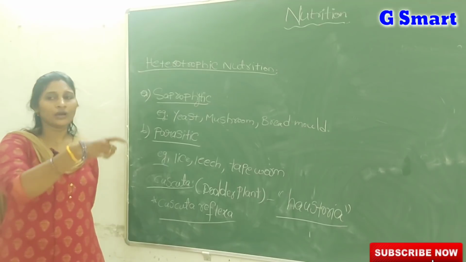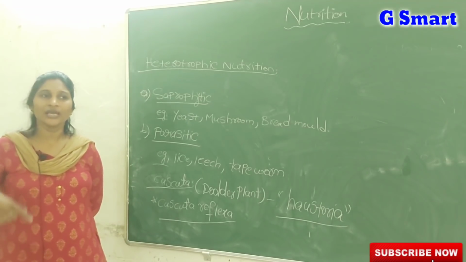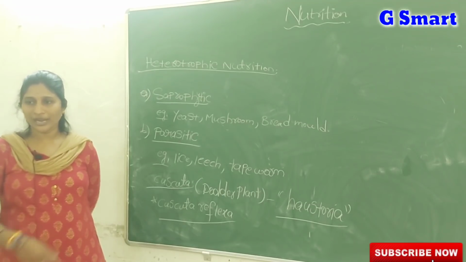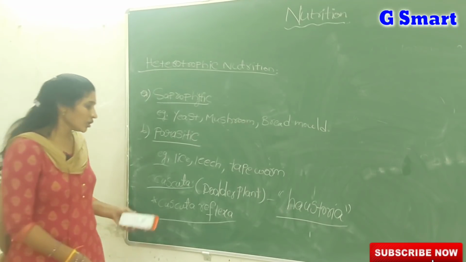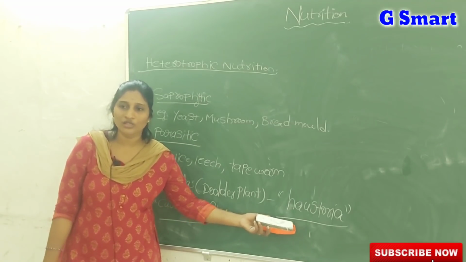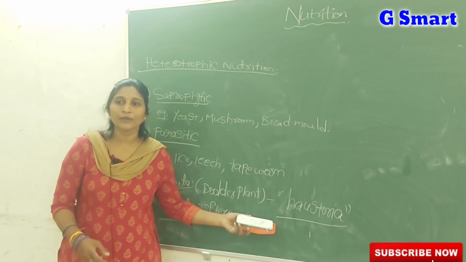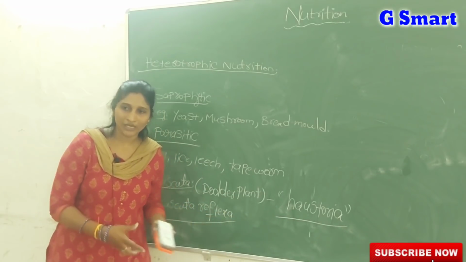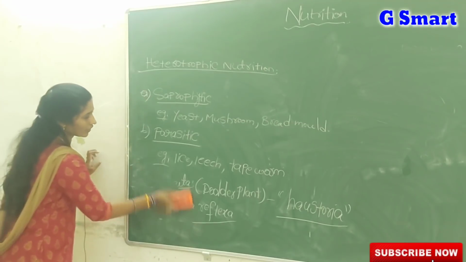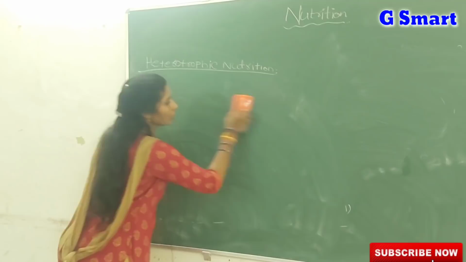For example, over any plant, this Cuscuta plant twines, that plant we call the host, and this is the parasitic plant. So in the Cuscuta plant, what are the important structures? Haustoria. Haustoria are the small root-like structures which help to take nutrients and water from the host plant.